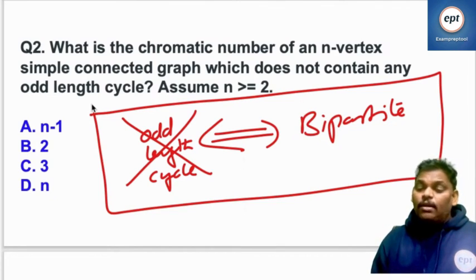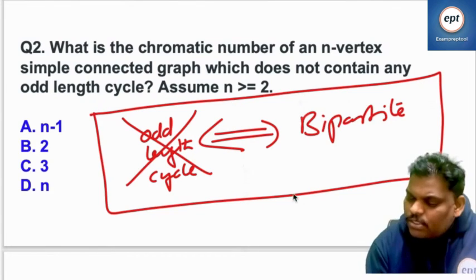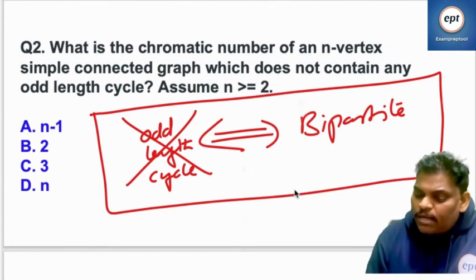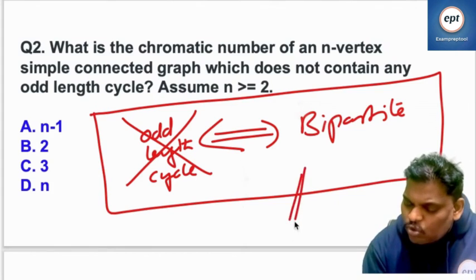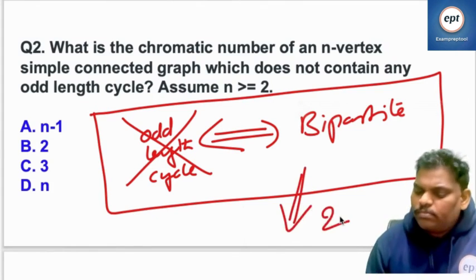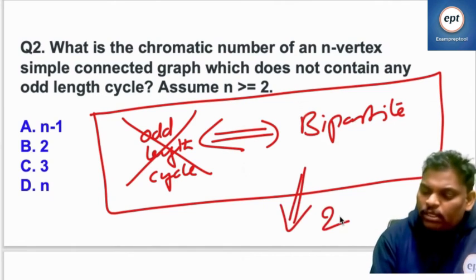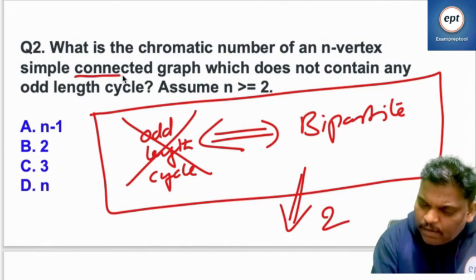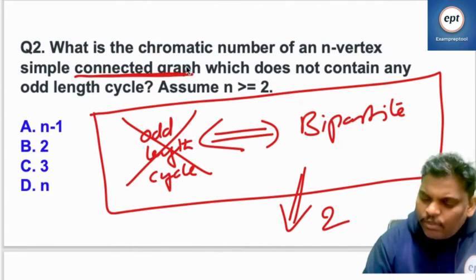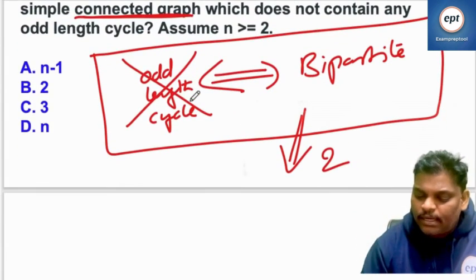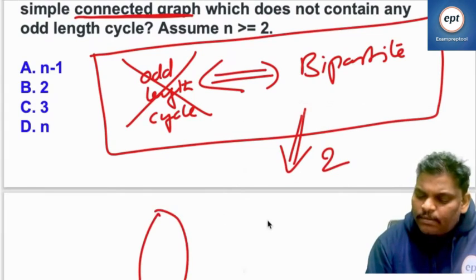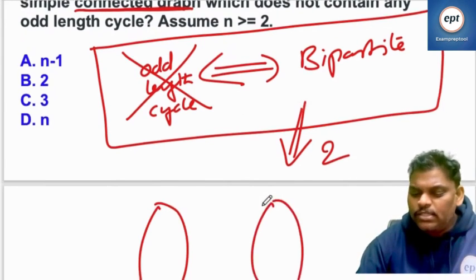Odd length cycle not exist. So what is the answer? If odd length cycle does not exist, it is bipartite. Bipartite means odd length cycle does not exist. Then I think the chromatic number of a bipartite graph is 2. And one more thing, see this one, he said connected graph. See this one, it is also bipartite.